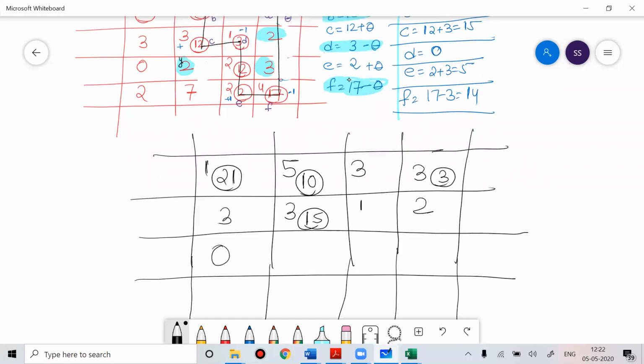Then this 2, no change. This 2 was 12, you have not considered that, you went above it. Then this was 3, then this was 2, then this was 7. Now this was 2, which has become 5. And this was 4, that was 17. 17 has become 14.